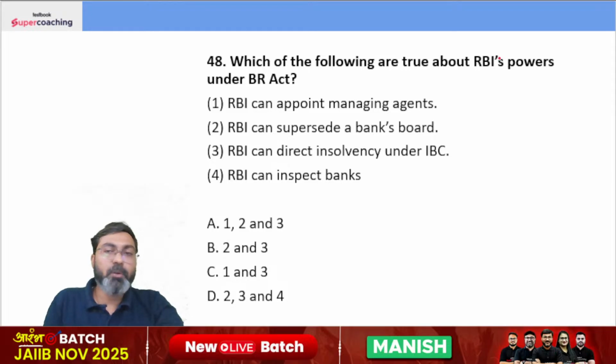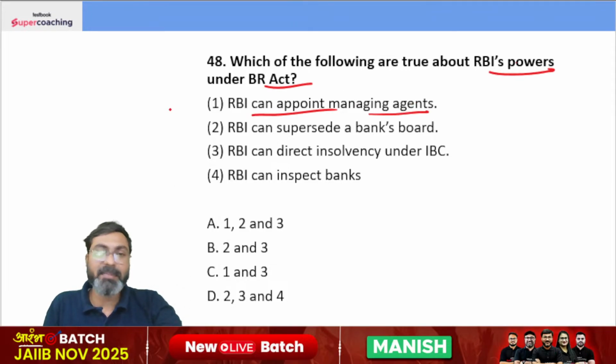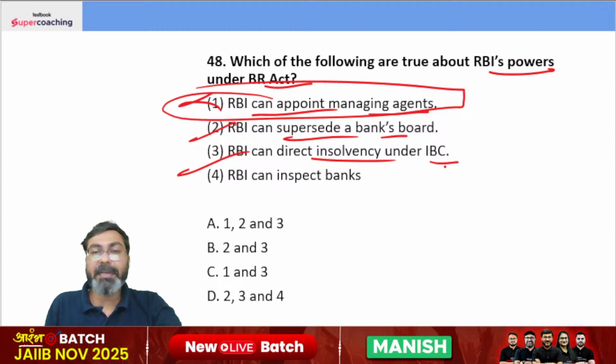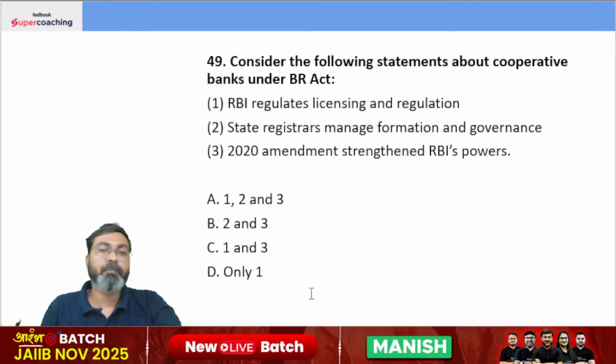Which of the following are true about RBI's powers under Banking Regulation Act? RBI can appoint managing agents. No, that is in fact illegal. It is illegal to appoint the managing agents. RBI can supersede a bank's board. Yes, under section 36ACA. RBI can direct insolvency under IBC. Yes, and RBI can inspect banks. Of course, it can. 2, 3, and 4 is the right answer.